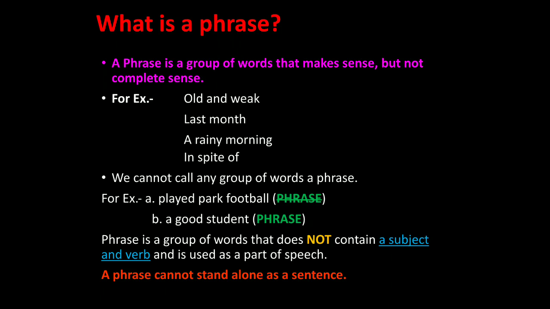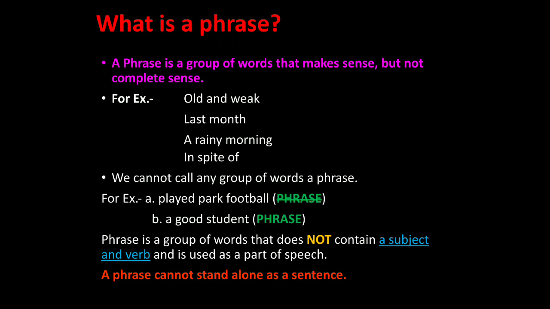but it does not convey any sense. So it is not a phrase. But if I say a good student, it has a meaning, it has a sense. So, a good student is a phrase. What is the feature of a phrase?